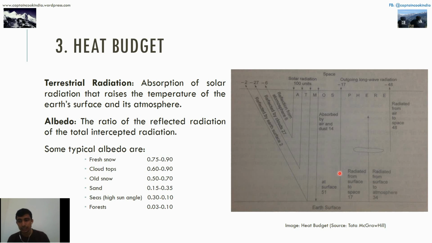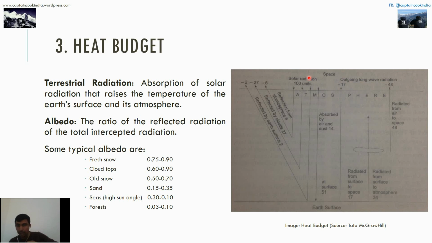The complete combination is 100, along with what is radiated from air to space. This gap shows what is present on the earth. So this is the outgoing longwave radiation. The moment solar radiation comes from the sun, it is shortwave, and when those radiations are reflected back from the earth they are longwave.